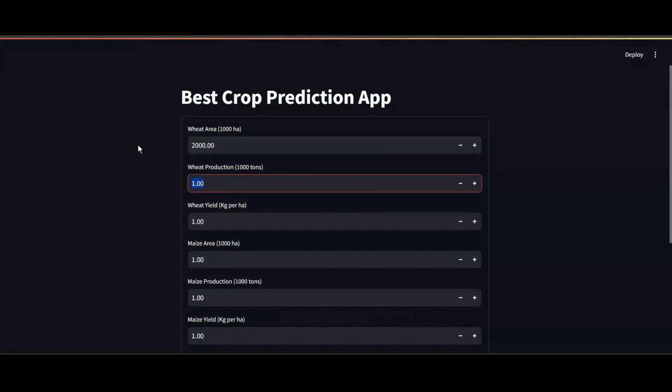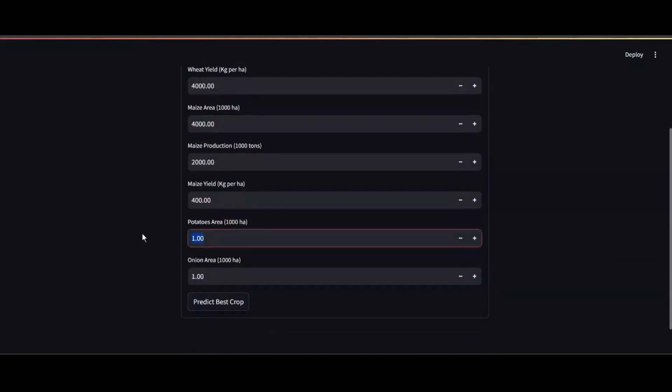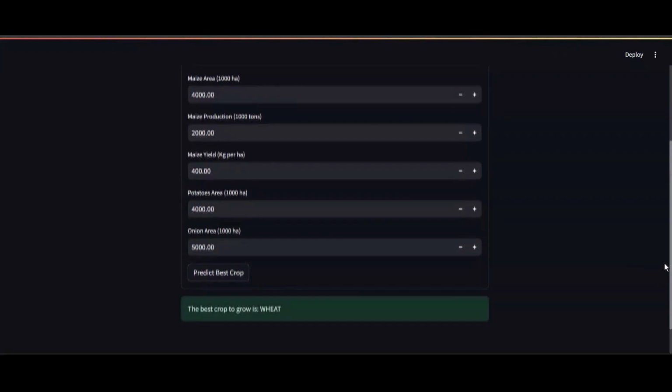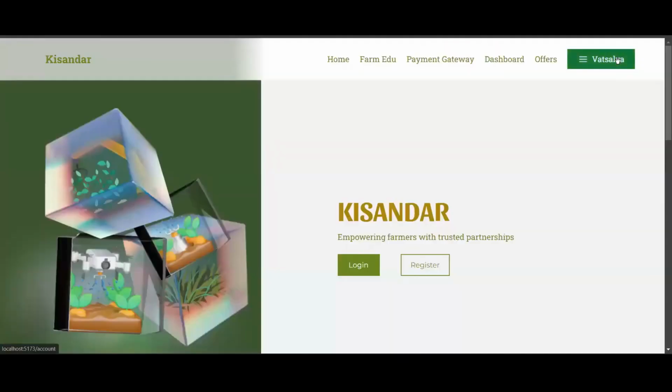Now here's our crop prediction app, which is going to take in a variety of factors and advise you on which crop is going to be the best for you. Now the final outcome is going to be based on the yield you are providing instead of the particular price of the crop. Here, the best crop to grow is going to be wheat. That was our product for the SIH internal hackathon. This is Team Deadlock Varvad. Thank you.